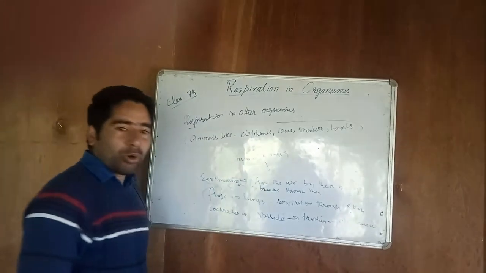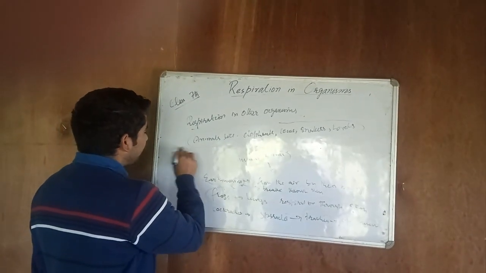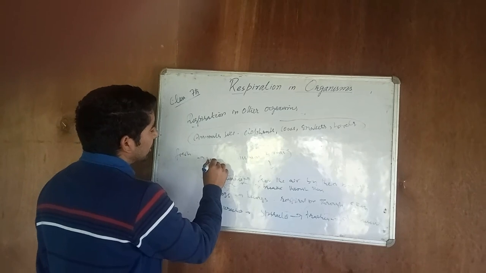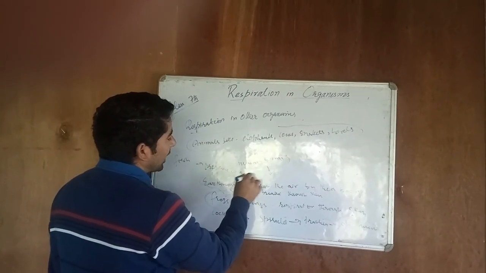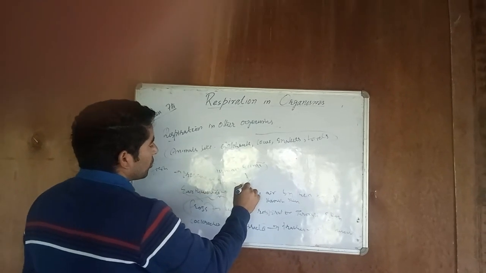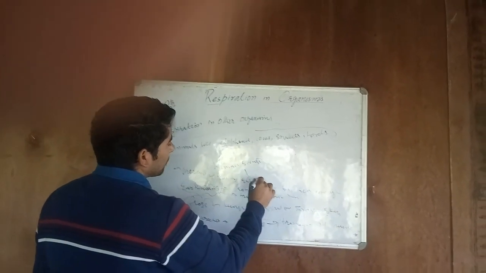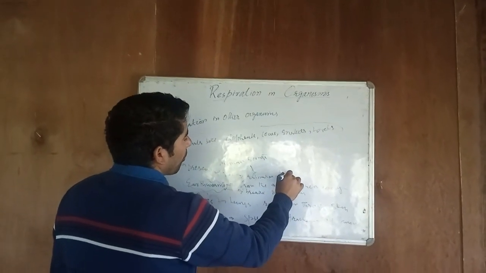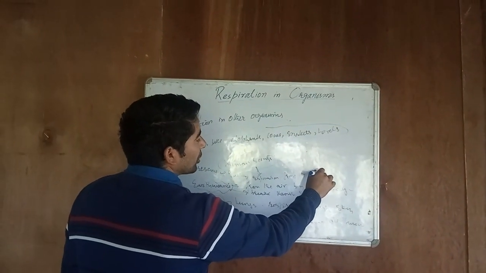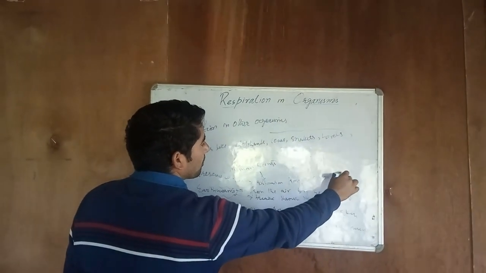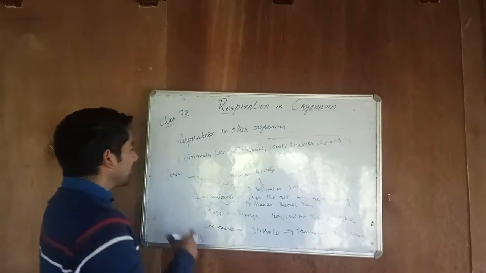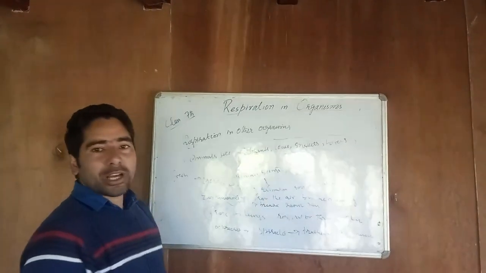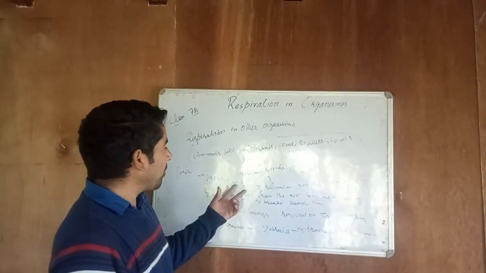We also have fishes which live in water. They have gills in their body which help them respire from the dissolved oxygen present in water.